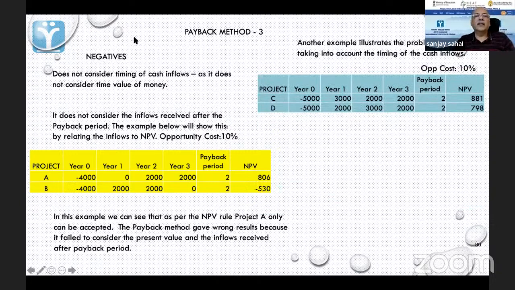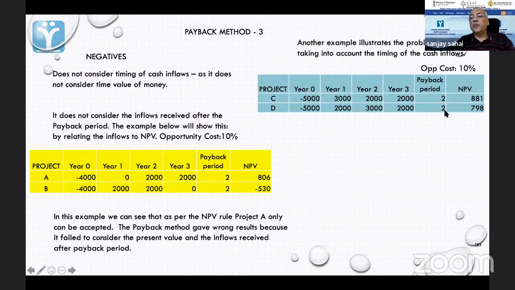Now, let us look at another example. When we don't take into account timing, we have another issue here. We have two sets of inflows. In this, the first investment is the same, 5,000, and the inflows are 322 and 232. And what we find is that the NPV here is 881 and the NPV here is 798, mainly because in this case, the 3 came first in the first year, and here the 3 came in the second year. So because of that, one project had a better NPV.